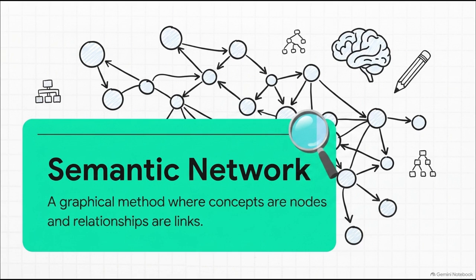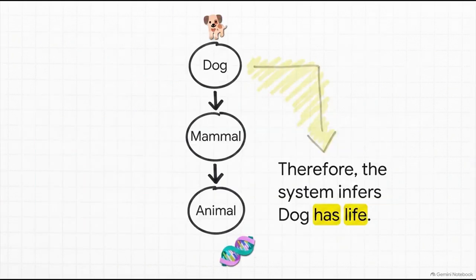through complex associations. Now let's see how this builds into a totally incredible reasoning tool through a crucial concept called inheritance. Just look at this logic. A dog is a mammal. A mammal is an animal. The system already knows that animals have life. Therefore, through inheritance, the AI can logically deduce that a dog has life, without a programmer ever having to explicitly type out, "Dogs have life." This is a huge deal because it saves immense amounts of memory and completely prevents redundant programming.